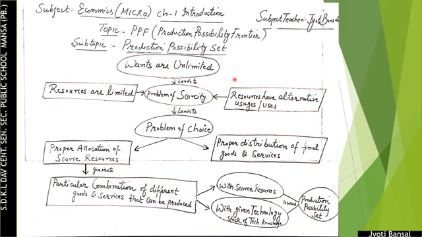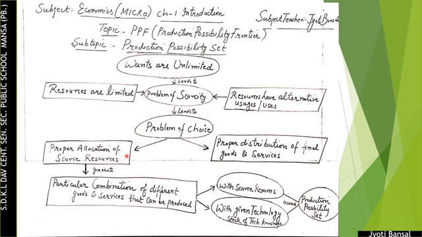So all these situations lead to the problem of scarcity, and scarcity in turn leads to the problem of choice. So what is the problem of choice? The problem of choice has two aspects, that is proper allocation of scarce resources and proper distribution of final goods and services among different sections of the society.